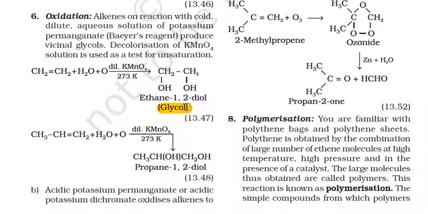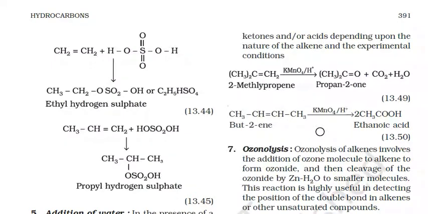Then we can also take one more example. Propene reacted with H2O, and oxidation is done in the presence of dilute KMnO4 at 273 Kelvin. Here CH3CHOHCH2OH, propane-1,2-diol is formed. Acidic potassium permanganate or acidic potassium dichromate oxidizes alkenes to ketones or acids depending upon the nature of the alkenes and the experimental conditions.